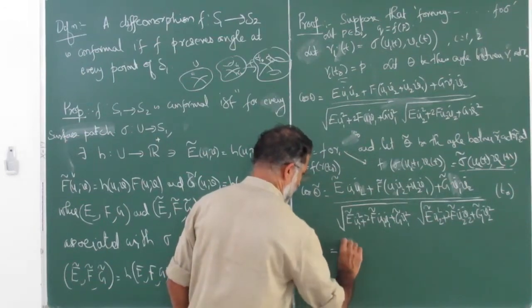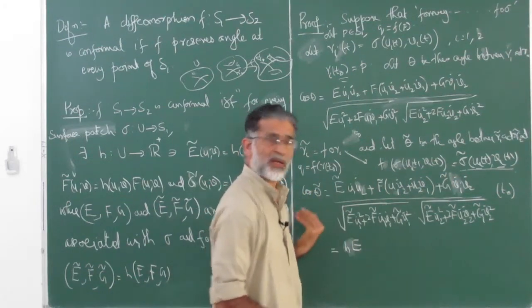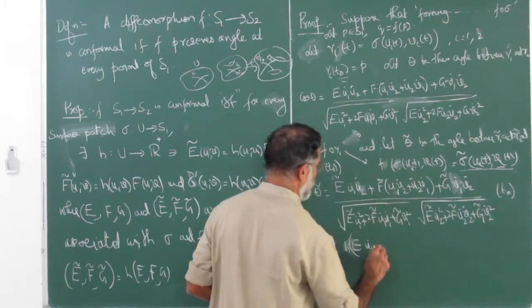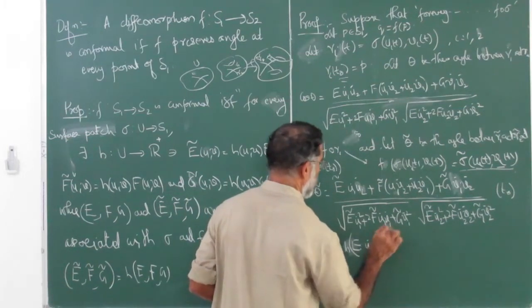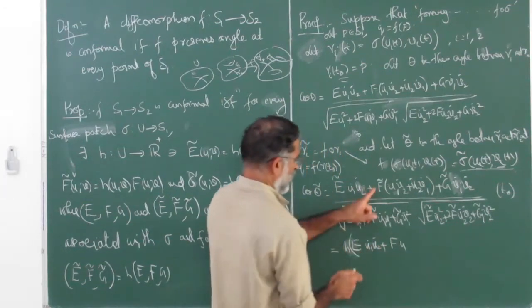So this is hE, this is hF, this is hG. So you can take the h common. This is exactly what we were talking about. If you take an h outside, then this is u1 dot u2 dot plus F, there is an h here.